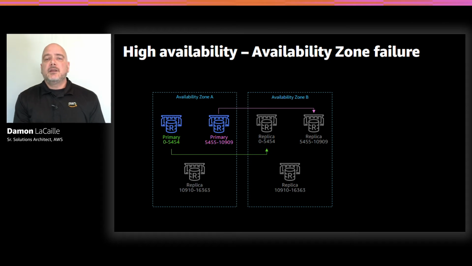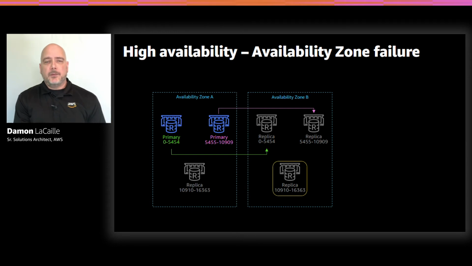So we also have the ability to write to 2 out of 3 primary nodes. So in this scenario, if we lost that AZ, we can still read 100% of our data, but we've temporarily lost write access to 1 out of 3 primary nodes, at least until 1 is promoted. So like before, we determine which of the 2 replicas from shard 3 has the lowest replication lag, and we promote that as the new primary for that shard. And in this scenario, we're going to promote the replica in zone B.